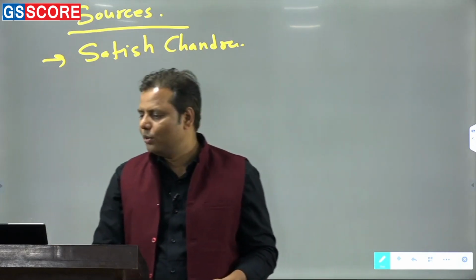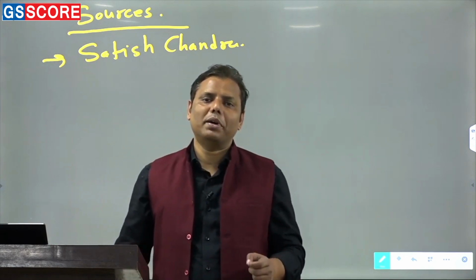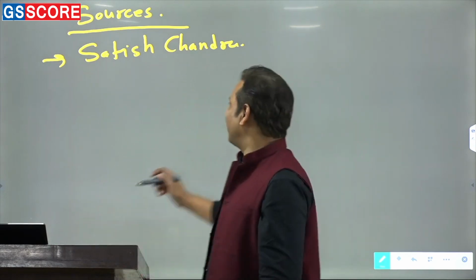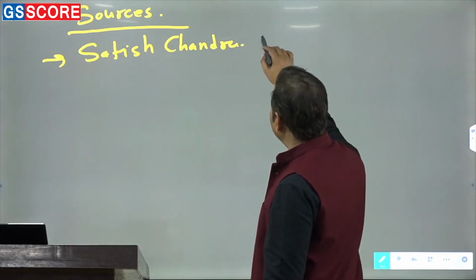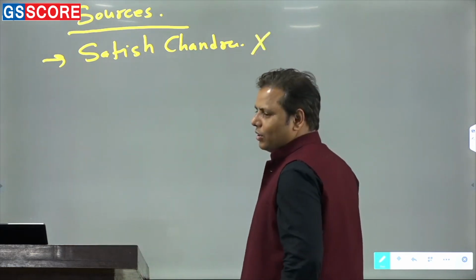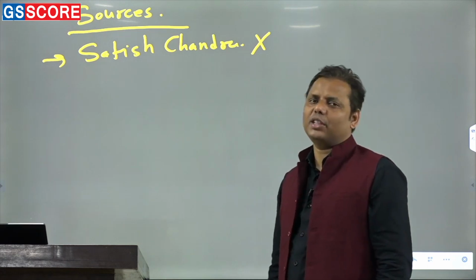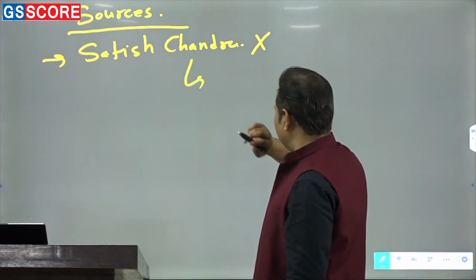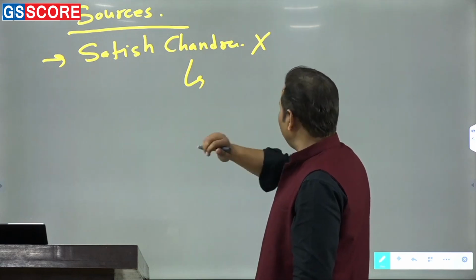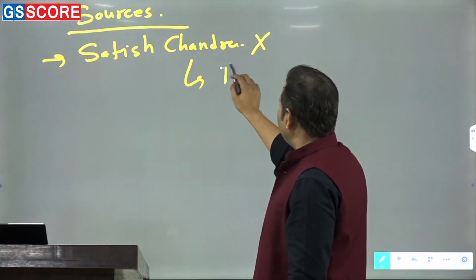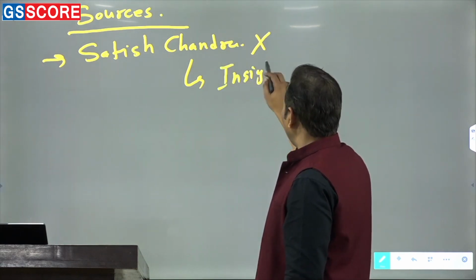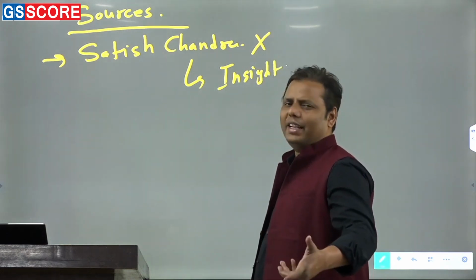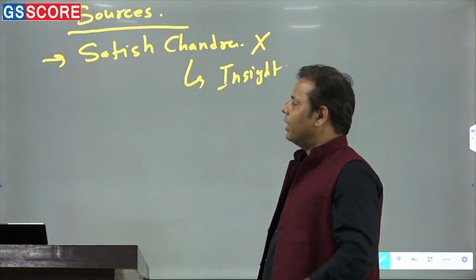Some people are so stingy, they say that reading the NCERT book will not be enough, it won't work. Look, Satish Chandra, as per the recent pattern of UPSC, does not cater to all of your requirements. That's why don't read Satish Chandra. You can read the 1 volume of Satish Chandra, that single volume, which gives you a very good insight on medieval India. If you do not have any idea of medieval India, in that case you can read it, right?